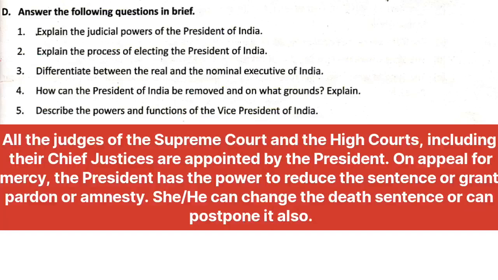Answer, all the judges of the Supreme Court and the High Courts, including their Chief Justices, are appointed by the President. On appeal for mercy, the President has the power to reduce the sentence or grant pardon or amnesty. She or he can change the death sentence or can postpone it also.